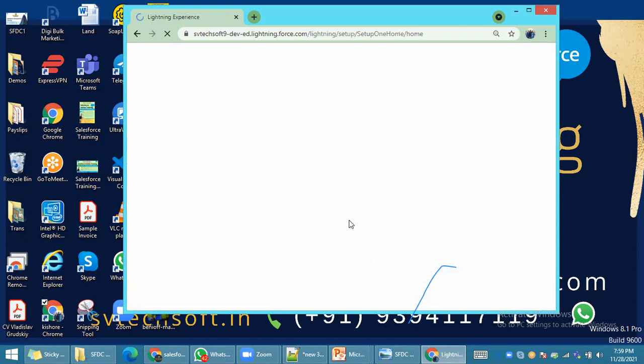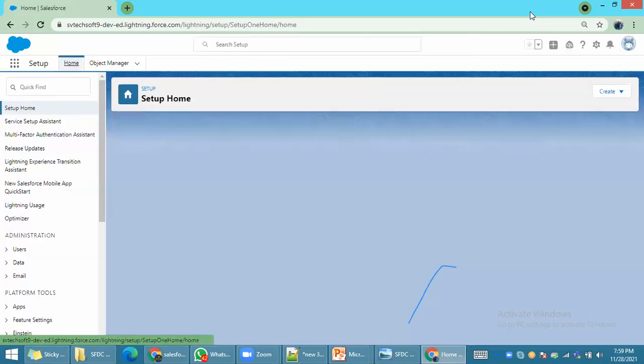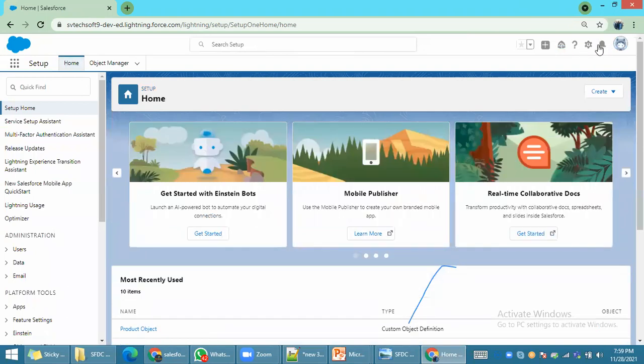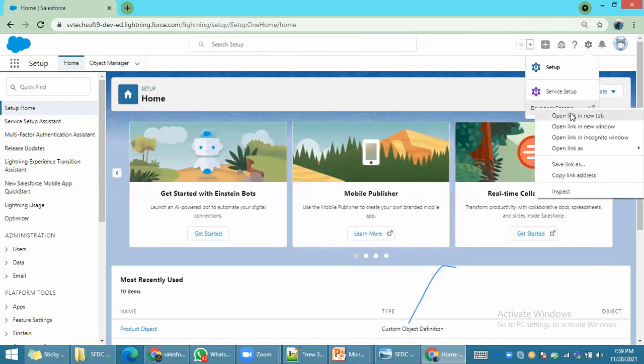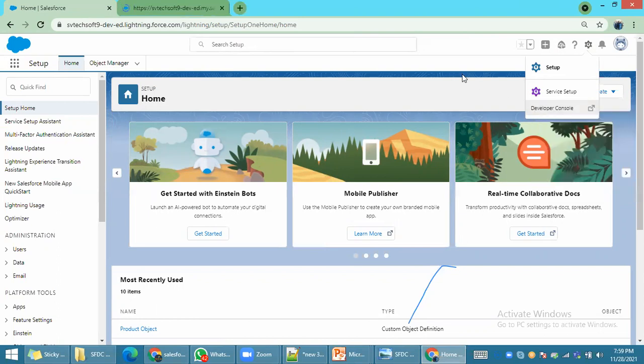To create any Apex class in Salesforce, Salesforce provides one tool to us. What is the tool? Developer console. Developer console is our separate session. I will give it in detail; for now, the quick demo.